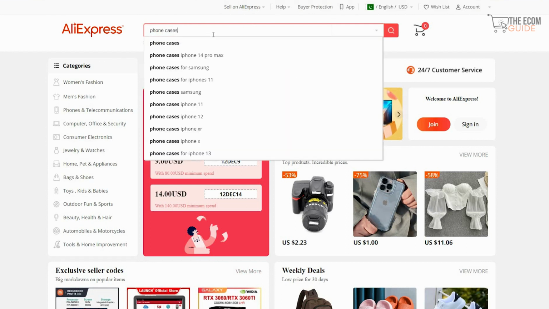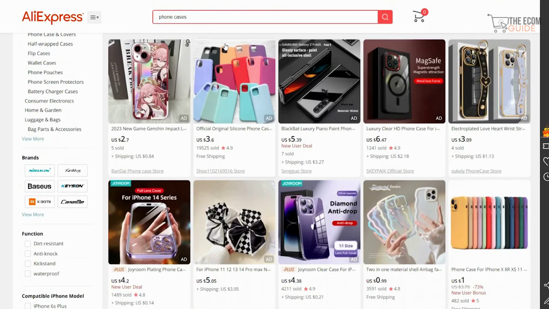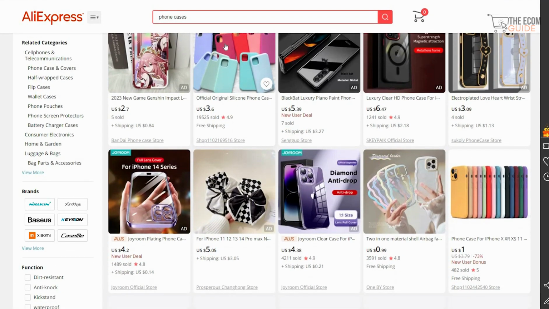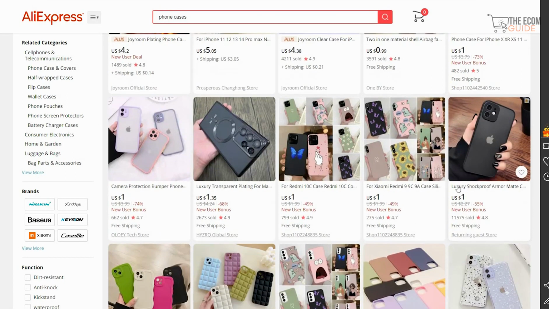Once we search for phone cases, we'll get a complete breakdown of the prices that are available, but we want to make sure that we get the right product. If you look at the prices, for example, this product is $1 and 482 have been sold. If you scroll down, this is another product for $1 and 11,575 have been sold. So we're going to open this product and see the details of this particular product.